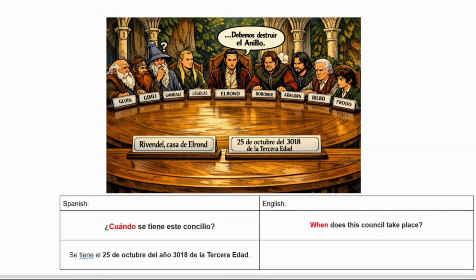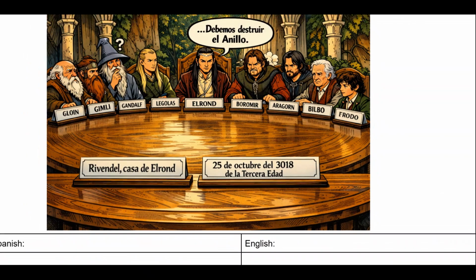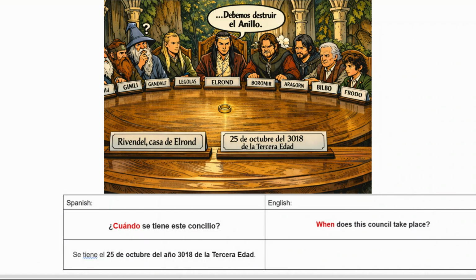Okay, our next question refers to the time. When is this taking place? Yeah, on the second nameplate, we see the date. This is accurate to the book. And the question is, when does this council take place? In Spanish, we can say, ¿cuándo se tiene este concilio? And the answer is, se tiene el 25 de octubre del año 3018 de la tercera edad. So I'm sure you could grasp the date. It's very similar to English, but what is la tercera edad?